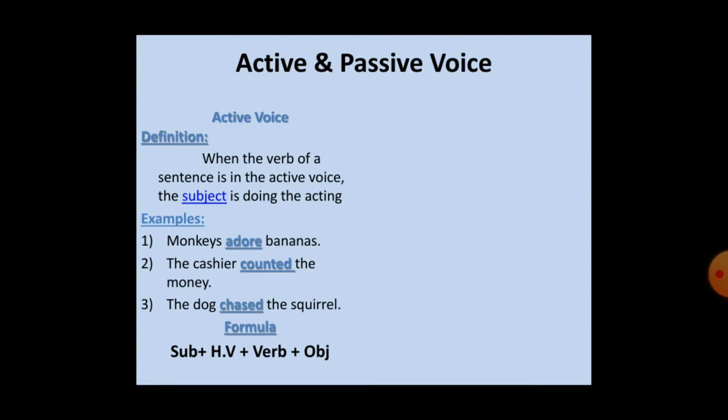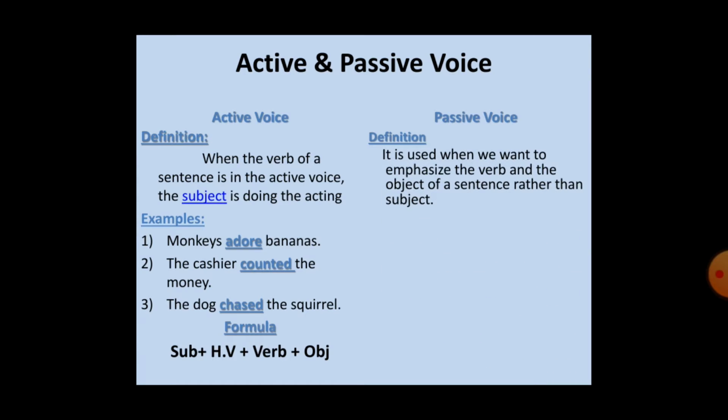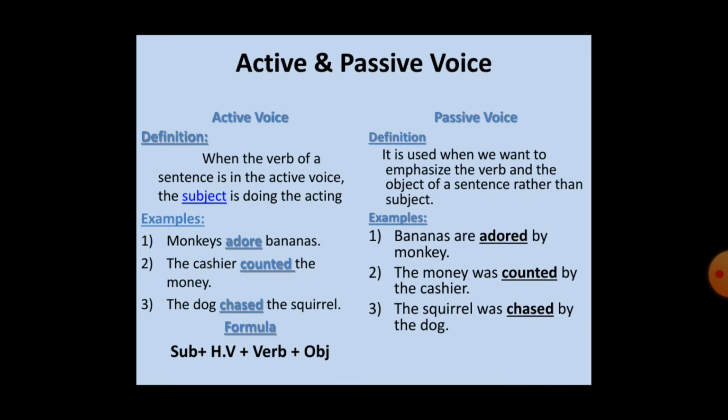Now we come towards our second part, passive voice. What is passive voice? In active voice we focus on the subject, but in passive voice we focus on the object and verb. A common example of this: bananas are adored by monkey. We put the object first in the subjective case and put the subject of the active voice last. Like the first example, the money was counted by the cashier.